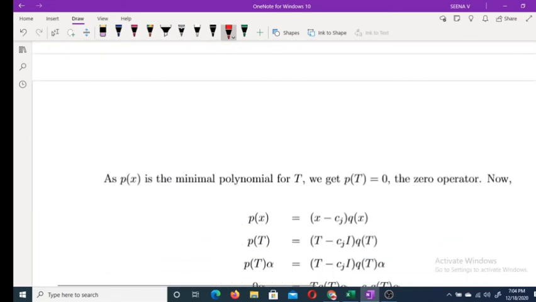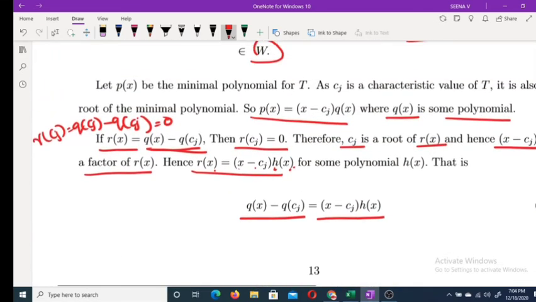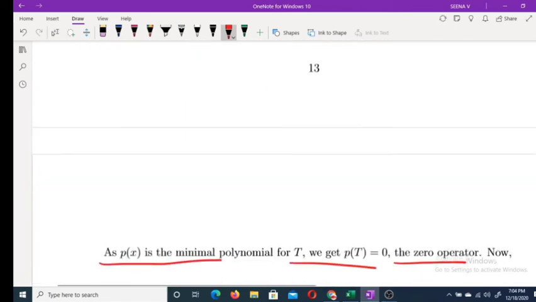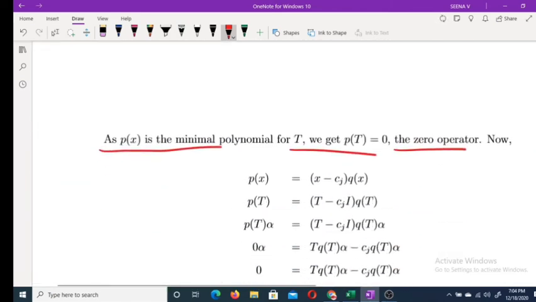Now, as p of x is the minimal polynomial, p of T is equal to 0. What is our p of x here? P of x is x minus cj into q of x. So p of T is equal to T minus cj I into q of T.